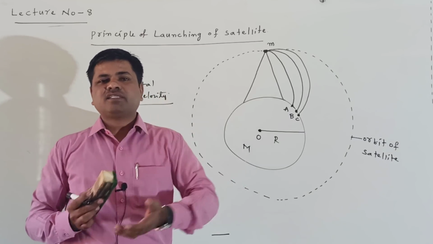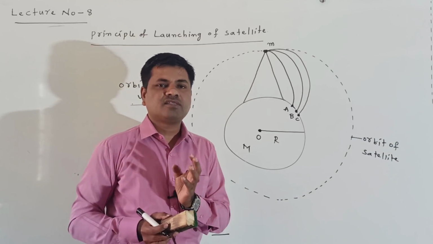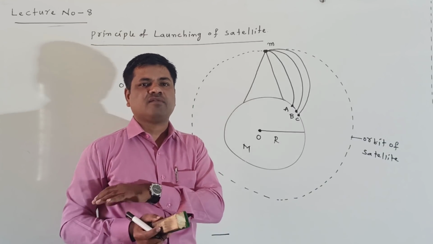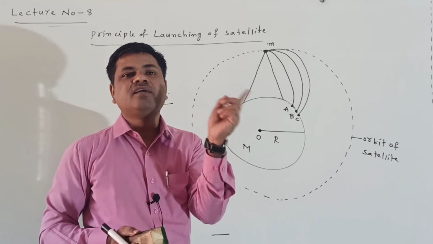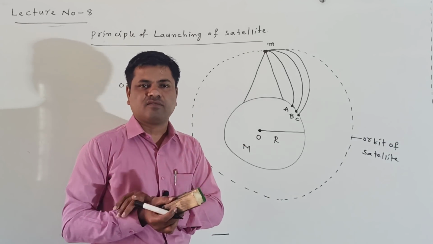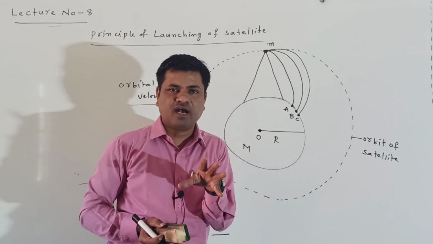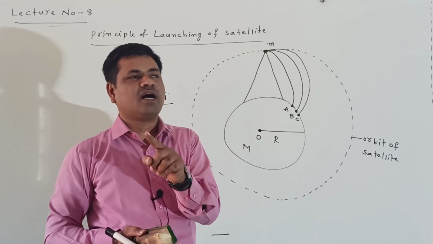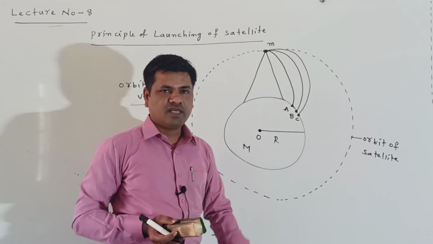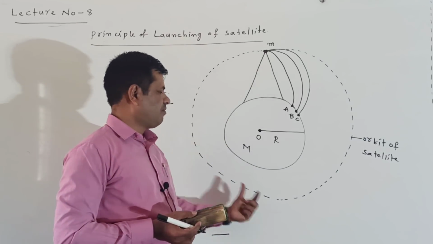Again increasing the velocity, at one particular velocity the body misses the surface of the earth. It is not coming towards the earth. It is revolving around the earth. Some velocity we are giving to the body, and it revolves around the earth in a particular orbit. That is called the orbit of the satellite. In which path is it revolving here?